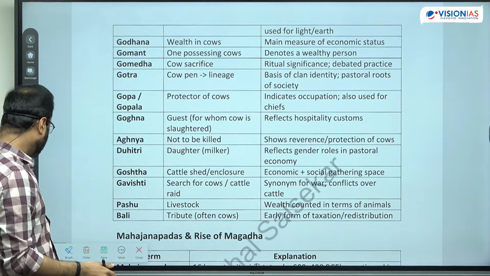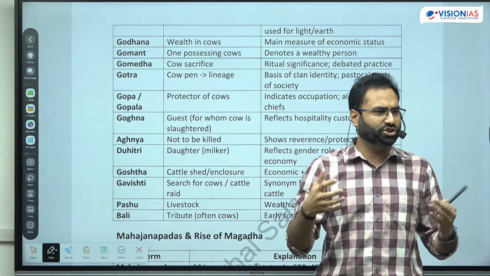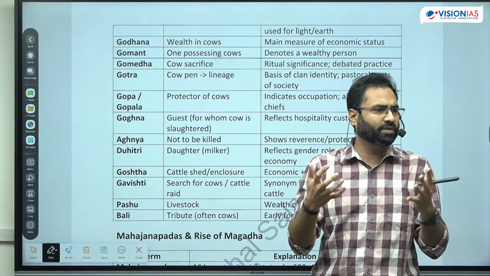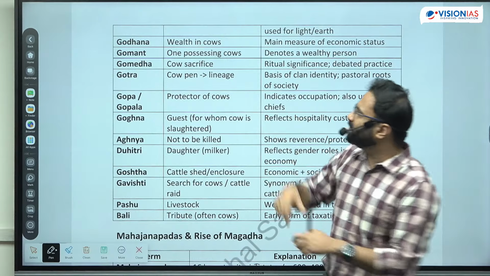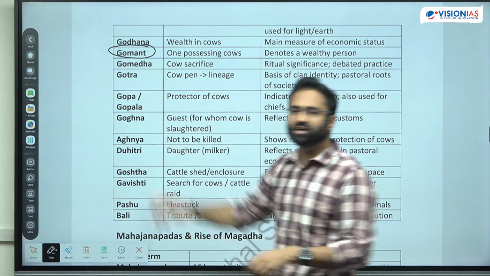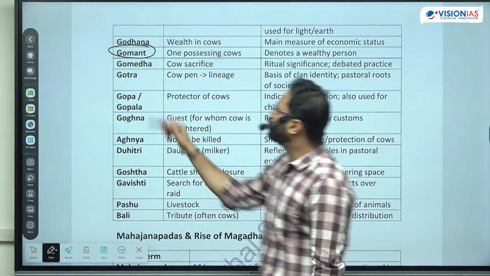Next is the Gomant. Now you might know Shrimant, we say, the one who is having possession of all types of royalty, that is, you have wealth possession. So Shrimant. So Gomant means those who are possessing a large number of cows. They have the wealth of cow. They are the Gomant, right?